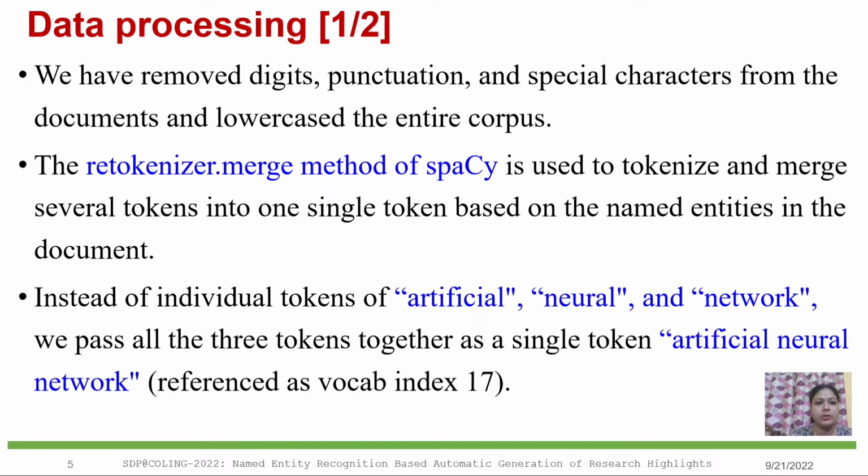In data processing, we have removed digits, punctuation, and special characters from the documents and lowercased the entire corpus. The retokenizer merge method of spaCy is used to tokenize and merge several tokens into one single token based on the named entities in the document. See an example. Instead of the individual tokens artificial, neural, and network, we pass all three tokens together as a single token, artificial neural network, that is referenced as vocab index 17.